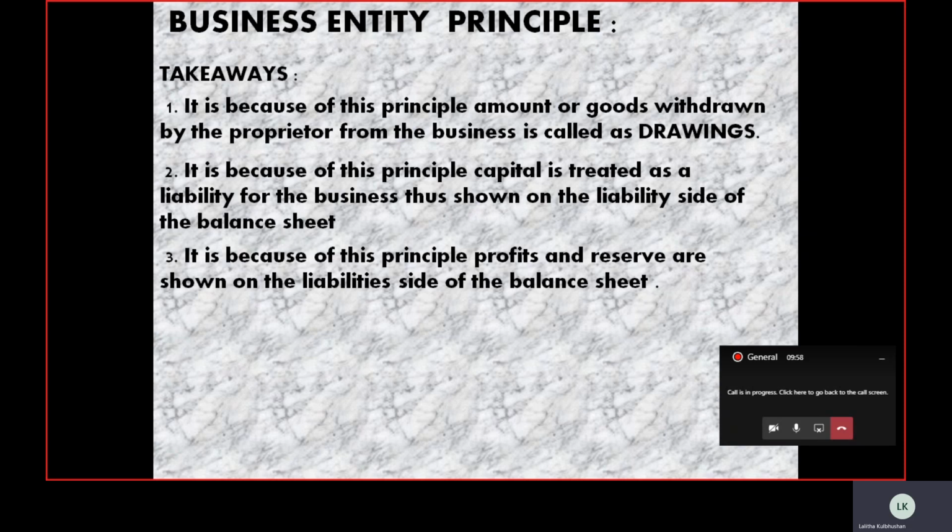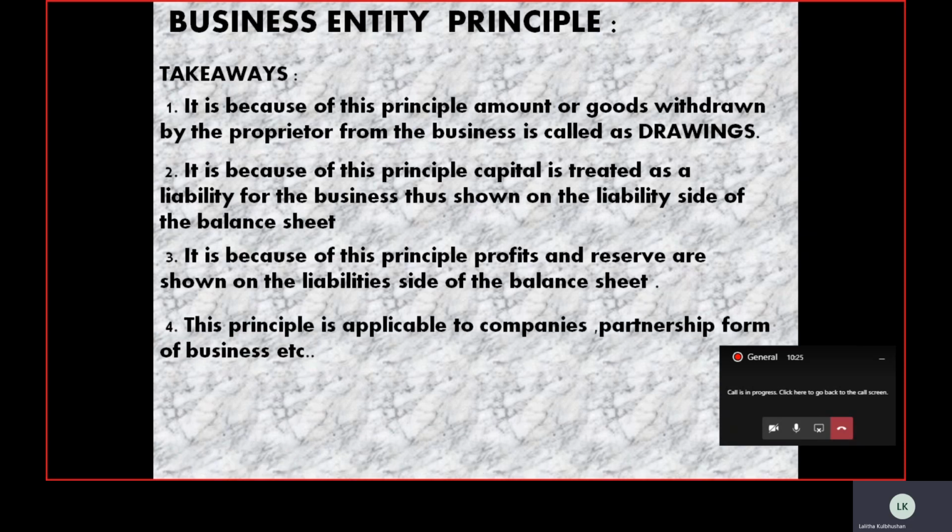If you ask any common person how a profit should be treated, whether as an asset or a liability, the general answer will be asset. But in accounting, due to this particular principle, the profit is not shown on the asset side. Where is the profit shown? It is shown on the liability side of the balance sheet.